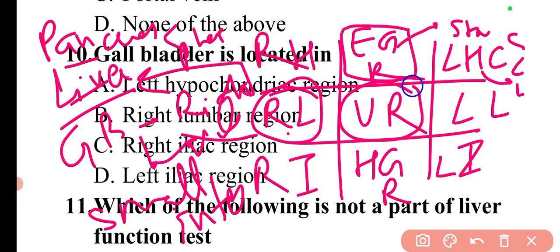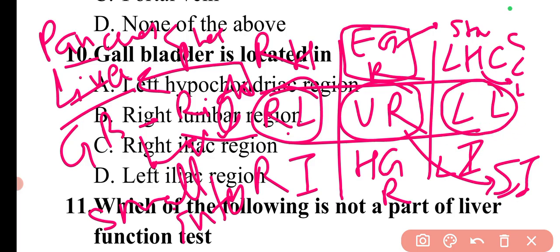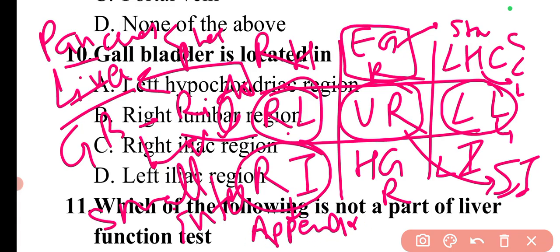Then in the umbilical region, there is the umbilicus and parts of the small intestine and duodenum. Then in the left lumbar region, there are the descending colon and the left kidney. Then in the right iliac region, there is the appendix. Appendix is in the right iliac region.